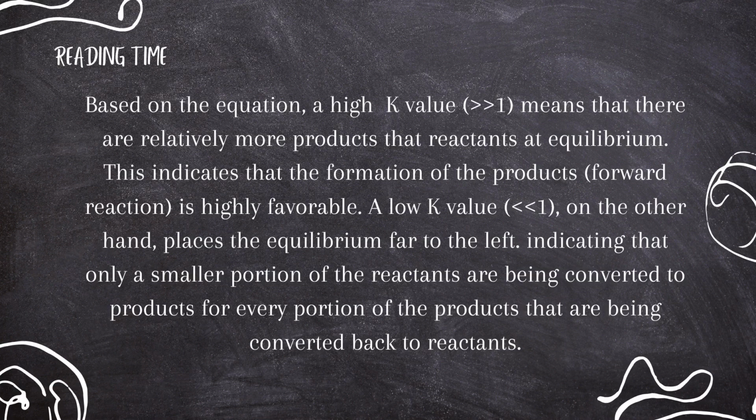Based on the equation, a high K value, with K much greater than 1, means that there are relatively more products than reactants at equilibrium. This indicates that the formation of the products, the forward reaction, is highly favorable. A low K value, K much less than 1, on the other hand, places the equilibrium far to the left, indicating that only a small portion of the reactants is being converted to products, while every portion of the products is being converted back to reactants.